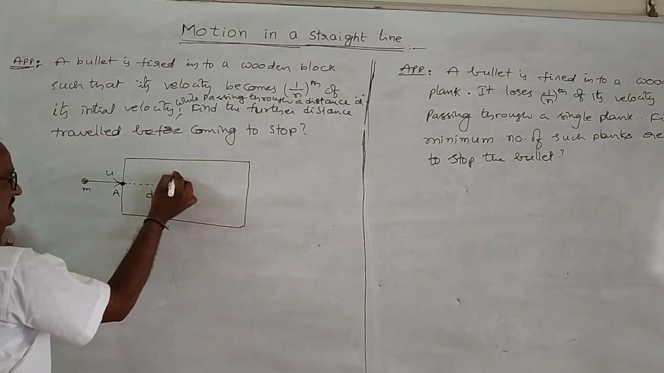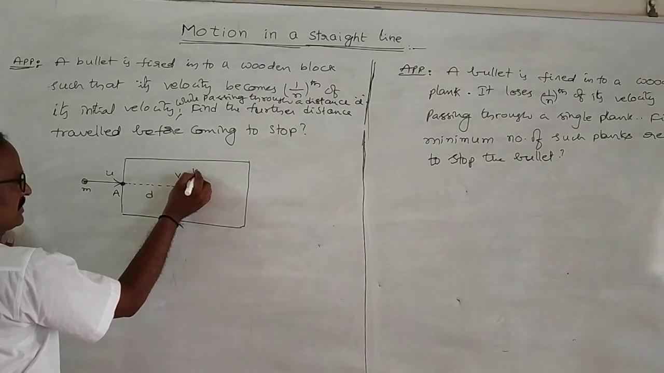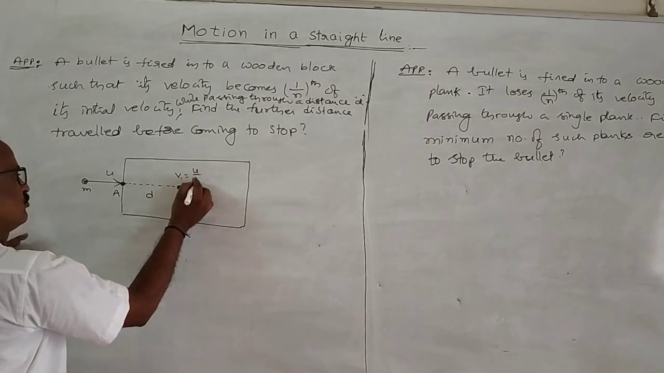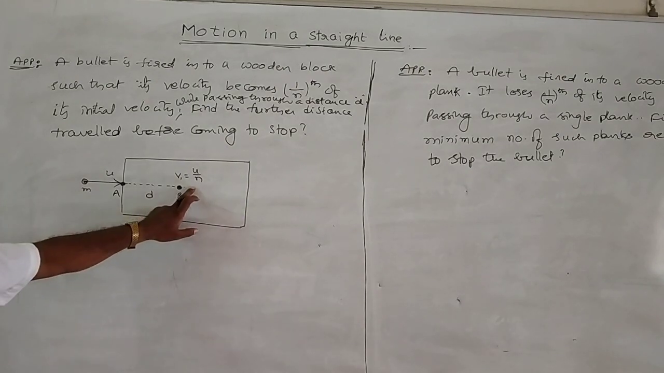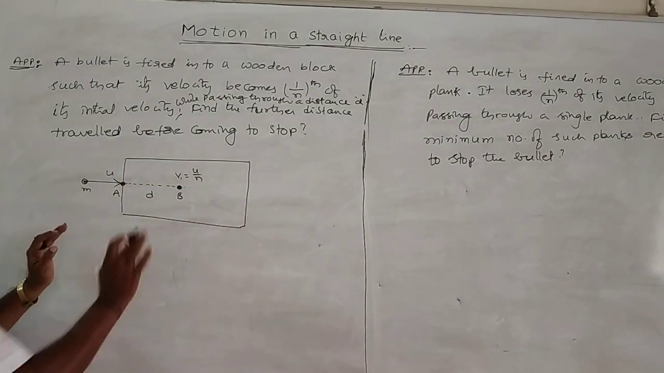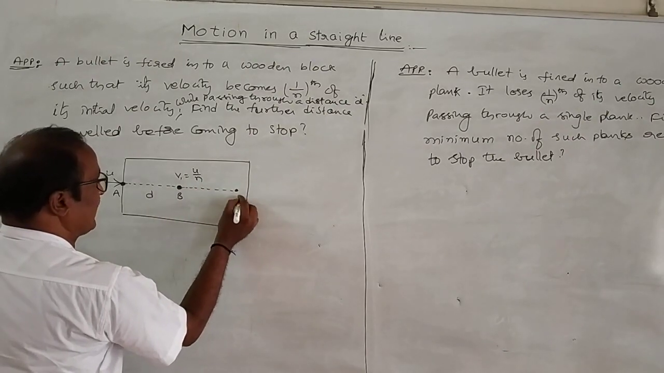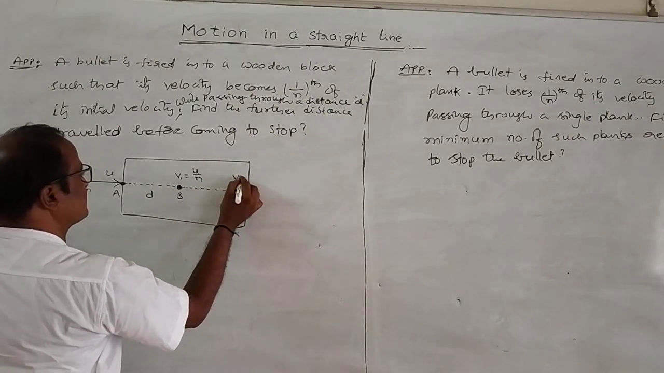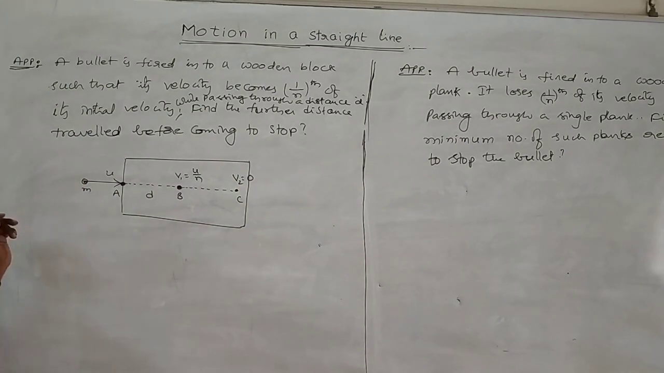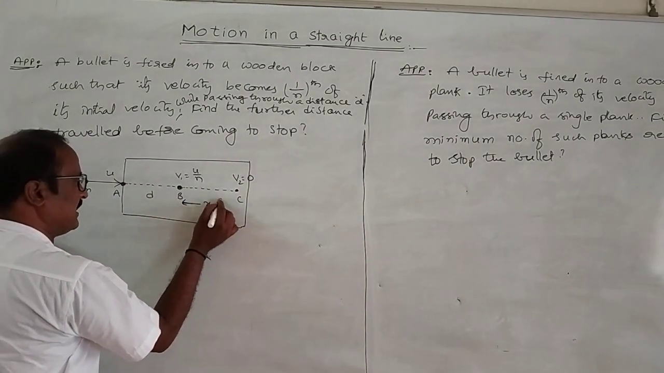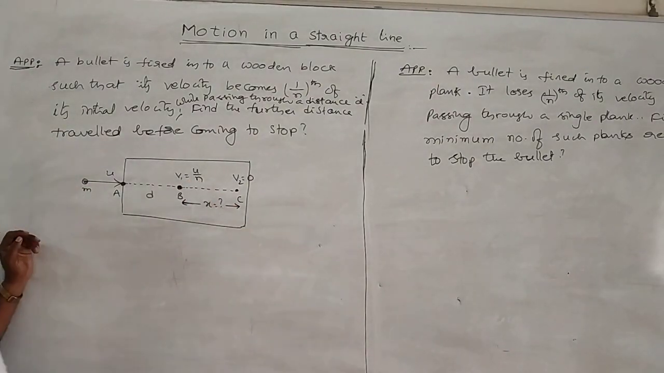Let the velocity at point B be v1. What is v1? v1 is equal to u by n. Then find the further distance. It goes further up to C, where the velocity of the body becomes zero. We need to calculate this distance. Let the distance BC be equal to x.